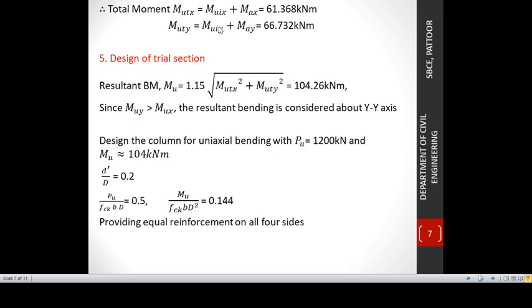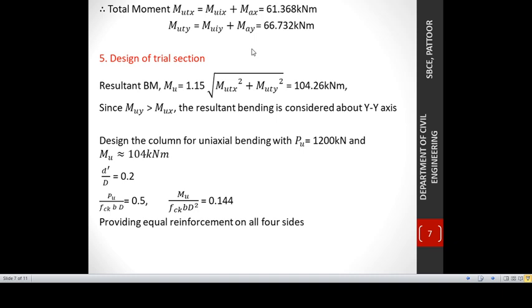So MUTX is obtained as MUIX plus MAX, which is equal to 61.368, and MUTY is MUIY plus MAY, equal to 66.732. So we have obtained the total moment in both x and y direction.